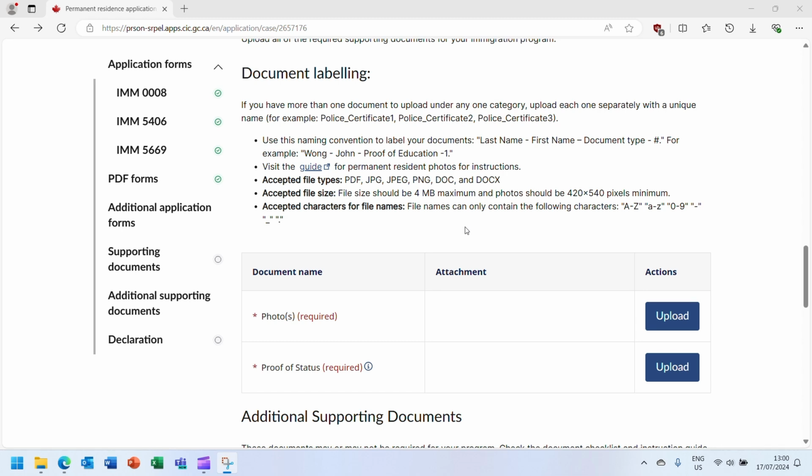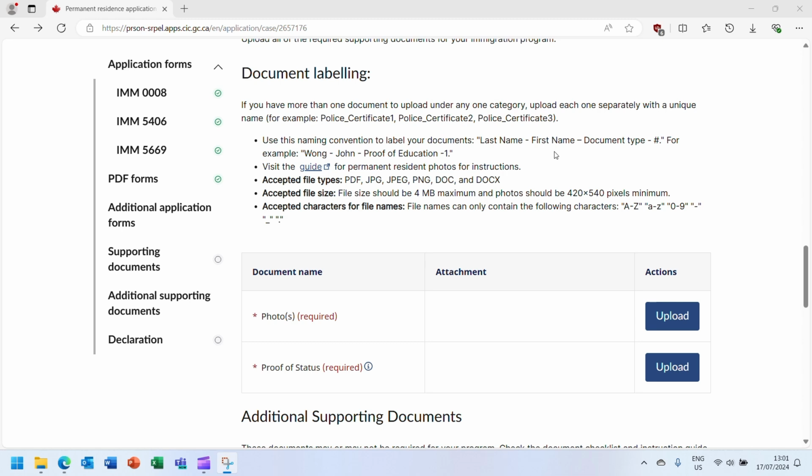The photos must meet the requirements which are linked here. Each photo must have the name and date of birth of the subject written on the back of the photo. The second mandatory supporting document is a copy of your permanent resident card or confirmation of permanent residence document.